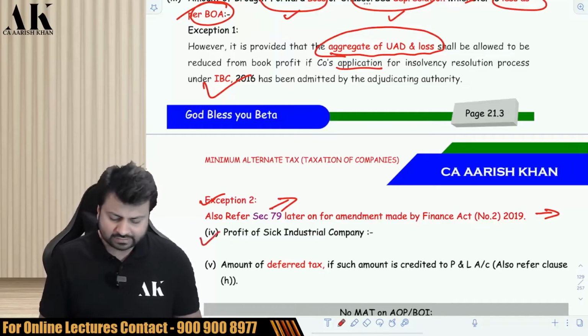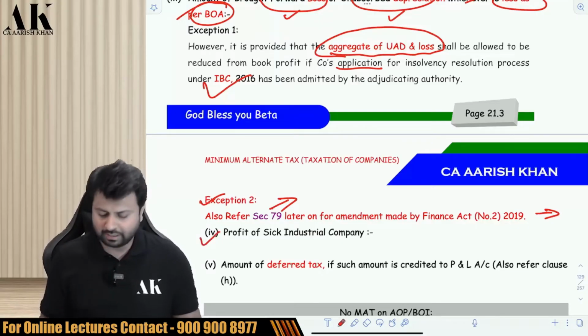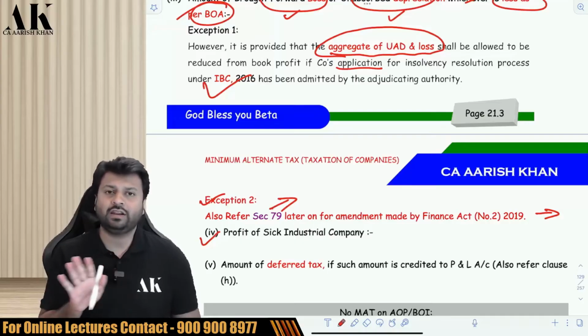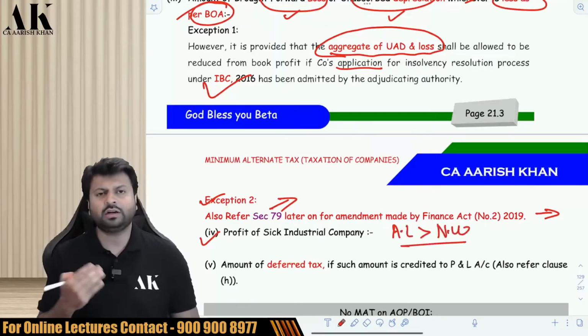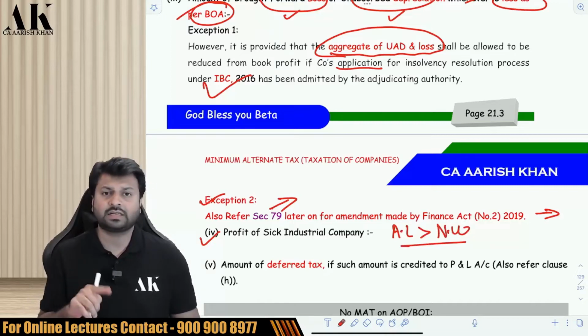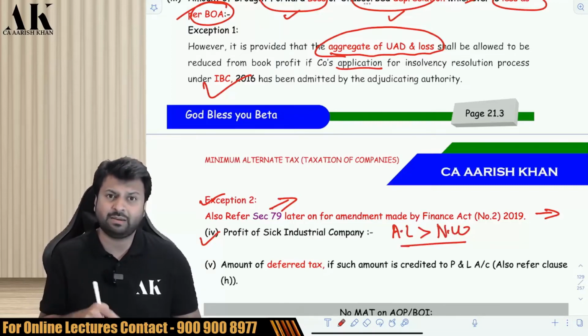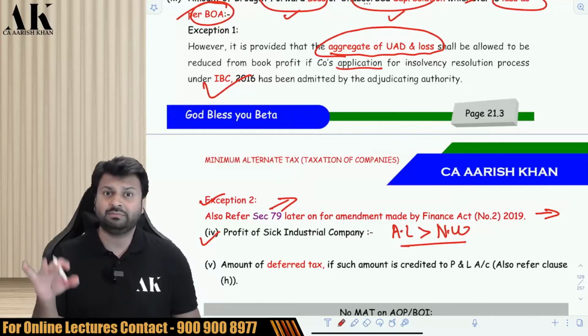Okay. Next. Profit of sick industrial company. Till the time your company is a sick company, you are not liable to pay any kind of MAT. Your MAT liability will be 0. A company is considered to be a sick company when its accumulated losses are greater than its net worth. So if the accumulated losses of the company are greater than the net worth, then the company is considered to be a sick company. And if the company is considered to be a sick company, there is no liability of MAT till the time the company is not well.